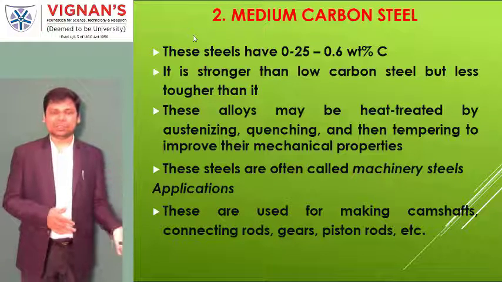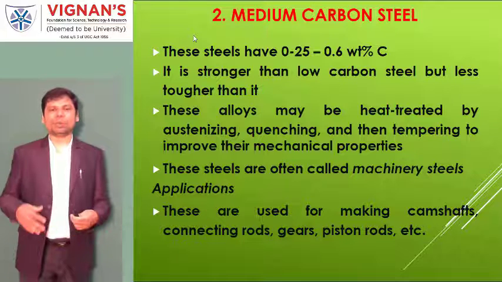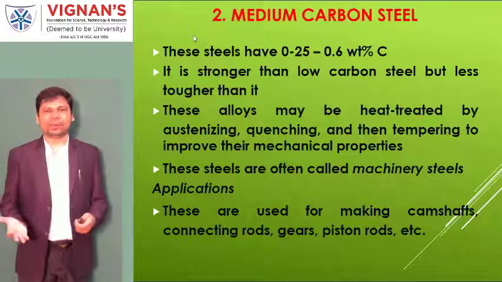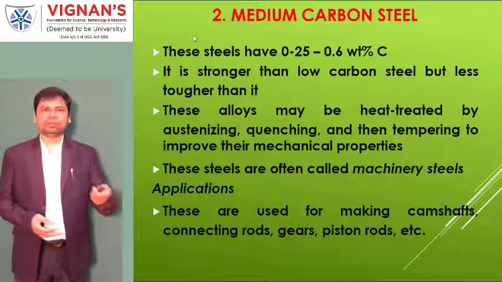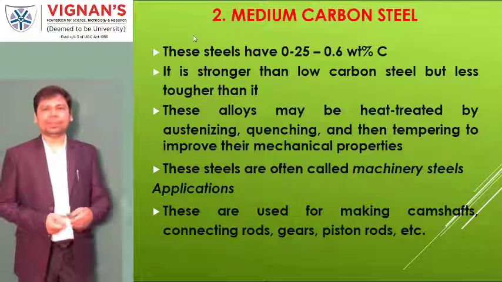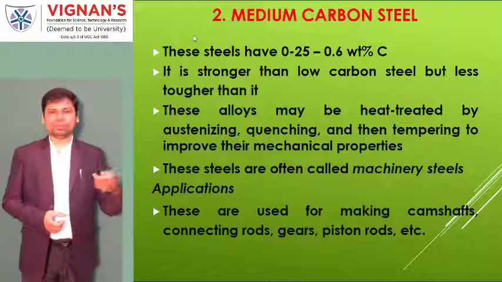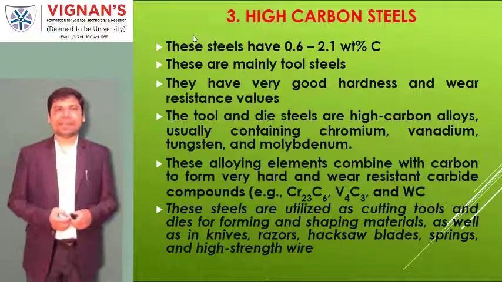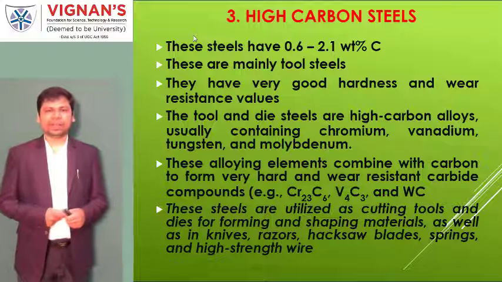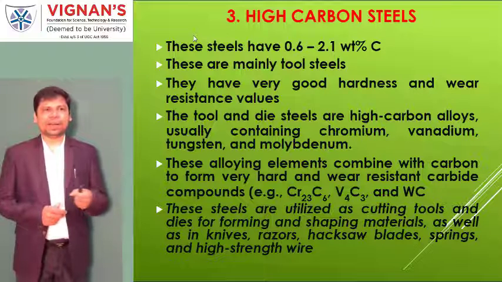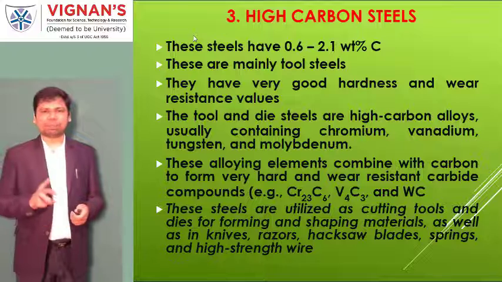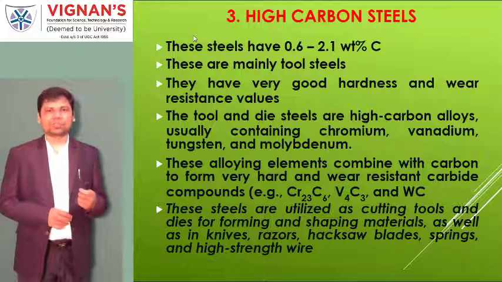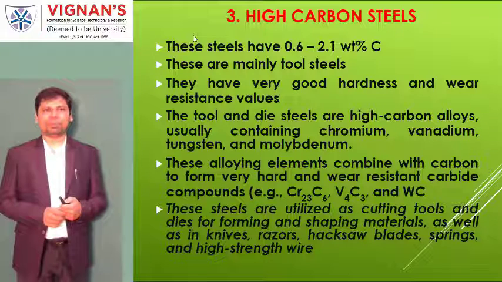In earlier days it was much bigger, but nowadays we are using composites, which are lightweight and stronger than steel, as recommended. But still, so far, we use automobile components made of steel, which come under the medium carbon steels. The last one is the high carbon steels. These steels have 0.6 to 2.1 weight percentage of carbon.